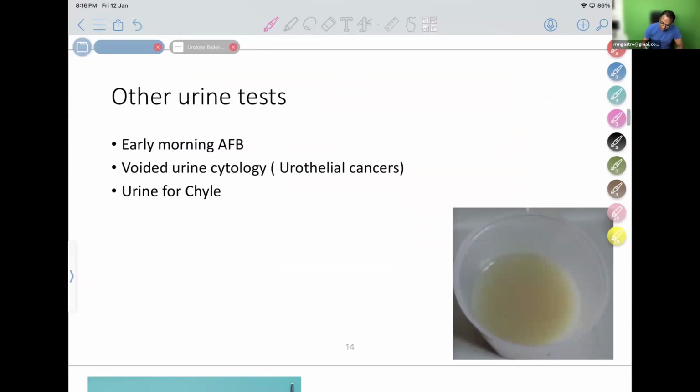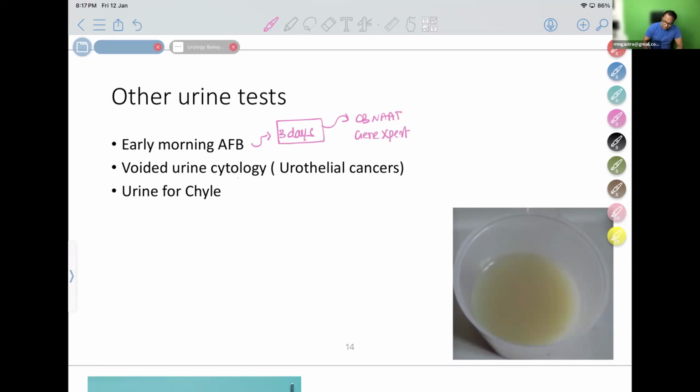Can you tell me in which condition you do an early morning urine specimen? It is for acid-fast bacillus, and for acid-fast bacillus, now many tests are available, as you all know. The early morning urine specimen is collected for 3 days to diagnose renal TB. You can also do important tests like CBNAAT. You will be reading in medicine about new tuberculosis tests like CBNAAT, GeneXpert.